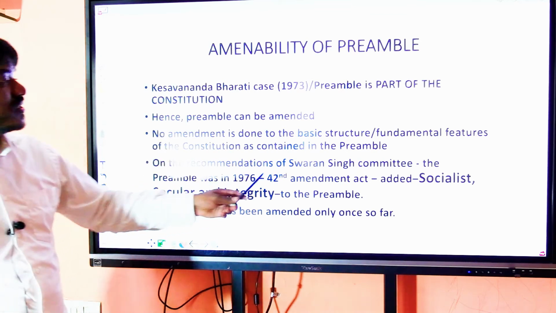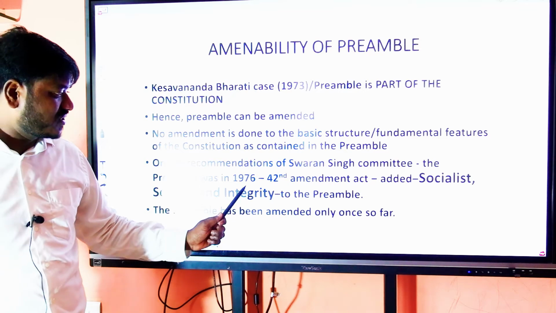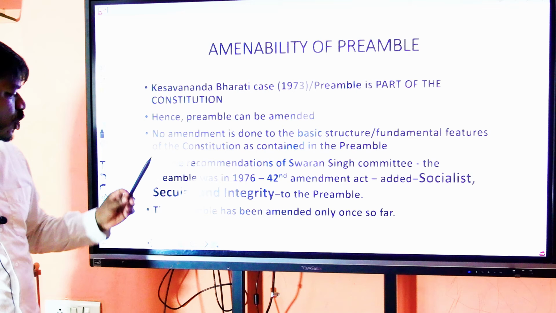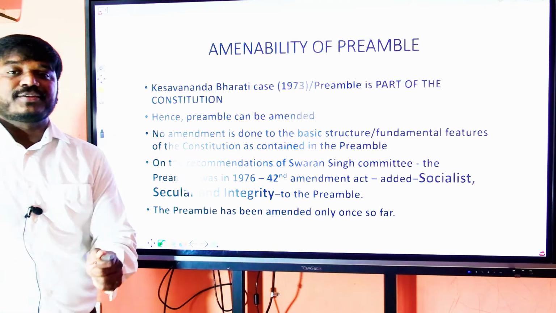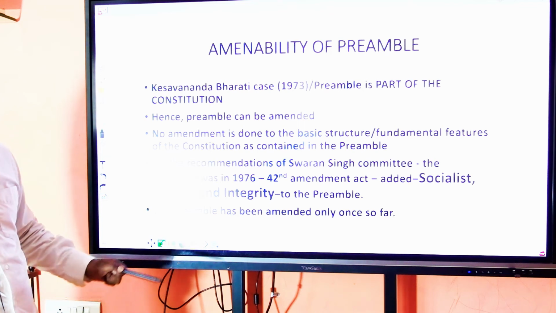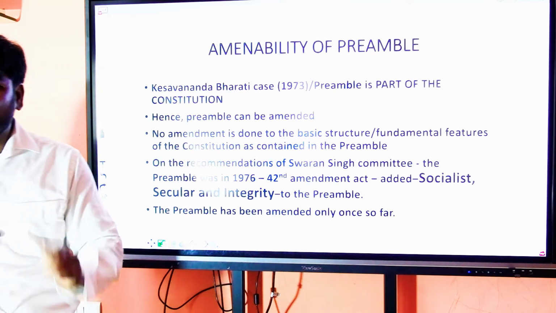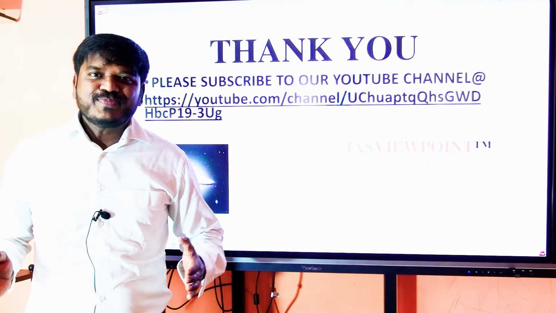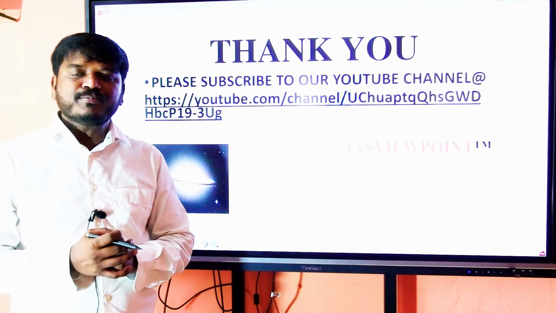On the recommendations of the Swaran Singh Committee, the preamble was amended in 1976, as we have seen, through the 42nd Amendment Act, and socialist, secular and integrity were added to the existing preamble. The preamble has been amended so far only once, that was in 1976.